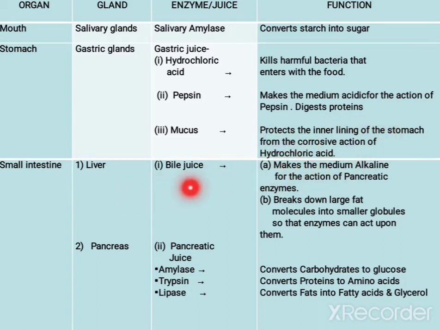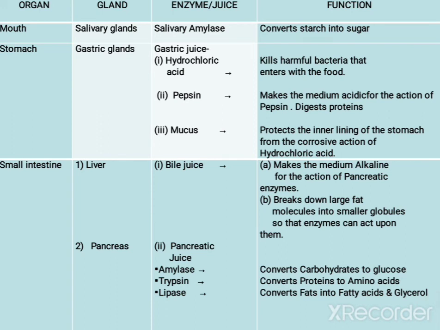Then the liver produces bile juice, and it makes the medium alkaline for the action of pancreatic enzymes. So here it will be an acidic medium, here it will be an alkaline medium. Then it breaks down the large fat molecules into small globules so that the enzymes can act upon them. The pancreas produces the pancreatic juice. It contains amylase, trypsin and lipase. Here it was salivary amylase, so this is pancreatic amylase. It converts carbohydrates to glucose. Trypsin converts proteins to amino acids. Then lipase converts fats to fatty acids and glycerol.